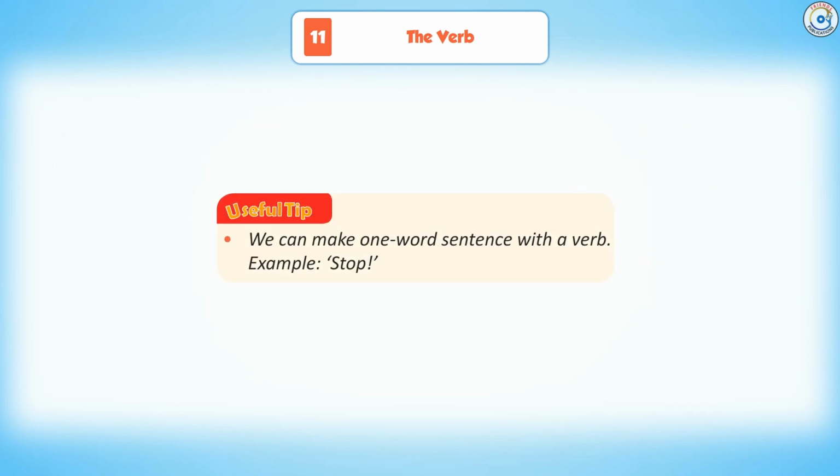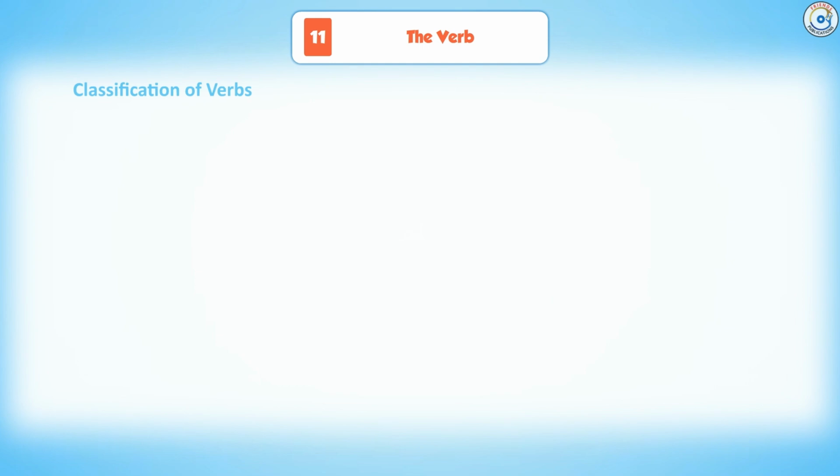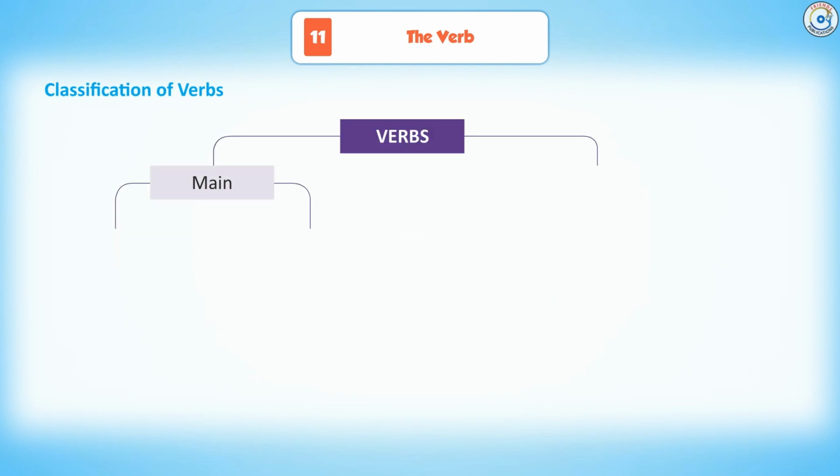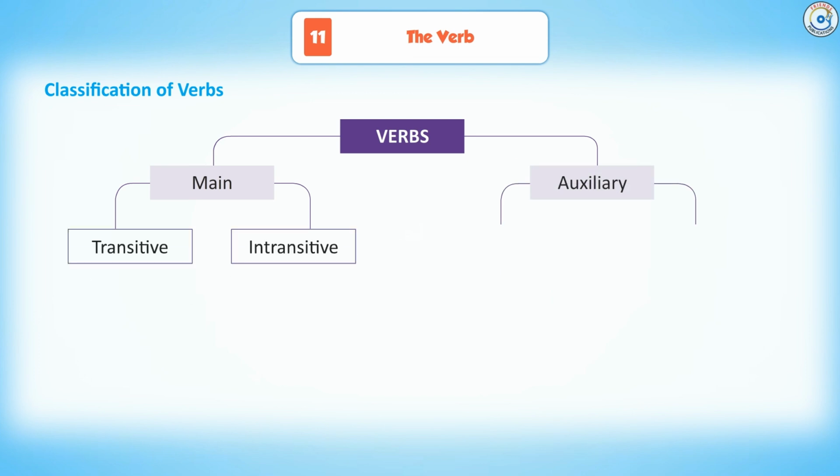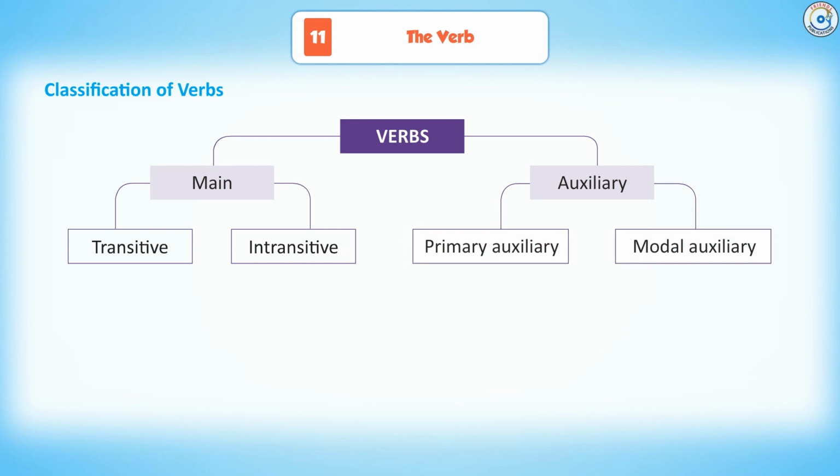respectively. Useful tip. We can make a one word sentence with a verb. Example, stop. Classification of verbs. Verbs: main, auxiliary, transitive, intransitive, primary auxiliary, modal auxiliary.